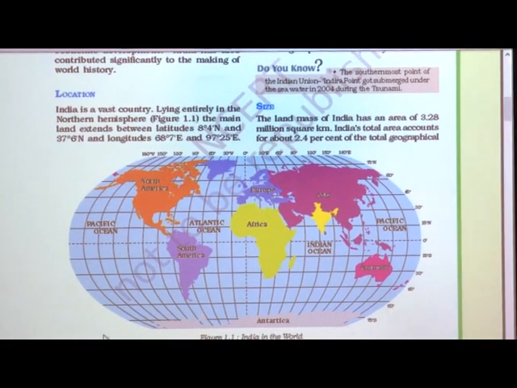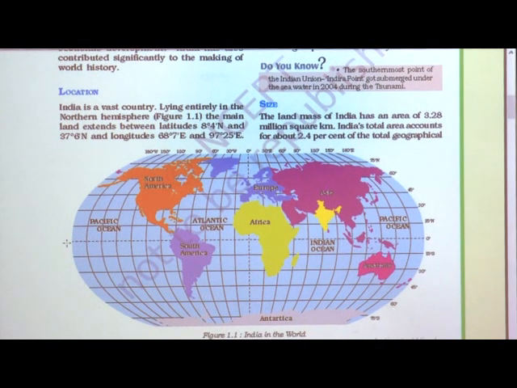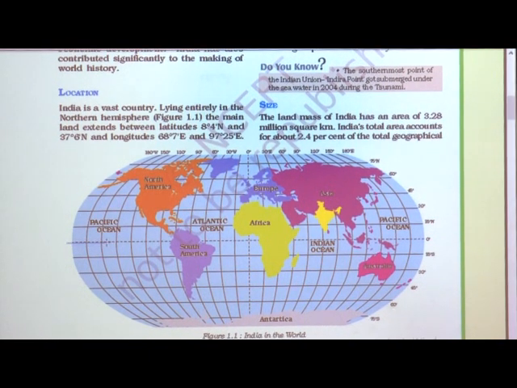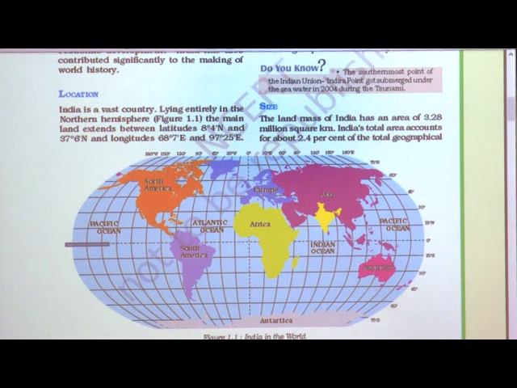See, exactly the center line is called 0 latitude, or the equator, and this equator divides our globe. The northern part of the equator, from 0 to 90 north, is called the northern hemisphere, and 0 to 90 south is called the southern hemisphere.